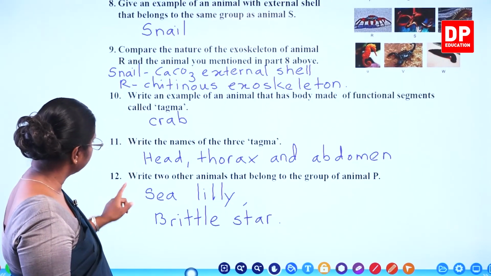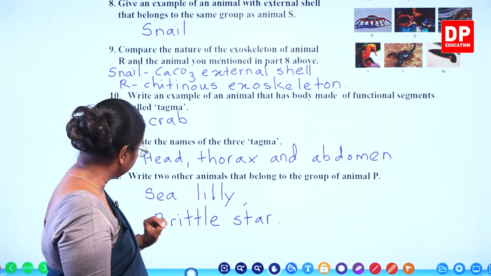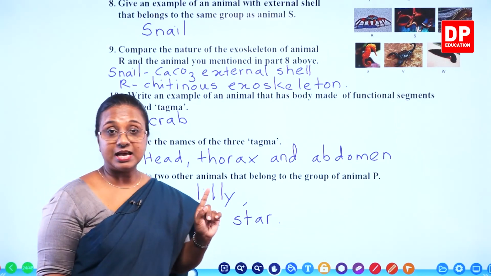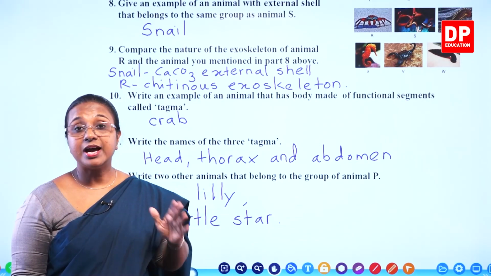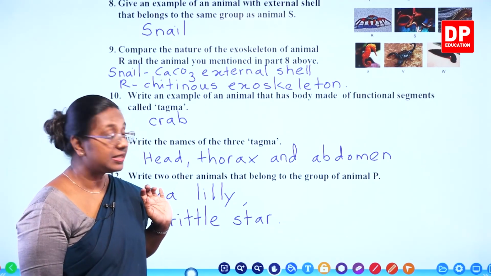And the last one, write 2 other animals that belong to the group of animal P, sea lily and brittle star. In addition to that, you can even write sea urchin, sea cucumber. All those are examples here.